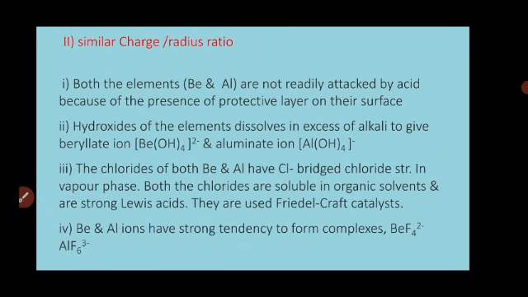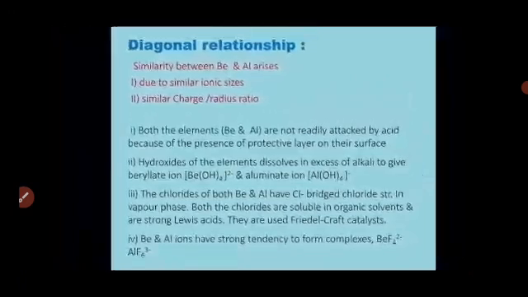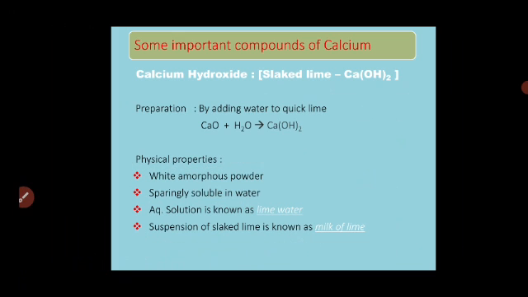Okay. Beryllium and aluminum ions have a strong tendency to form complexes like BeF4 or AlF6. So these are the similar points in beryllium and aluminum, and here the diagonal relationship is completed.